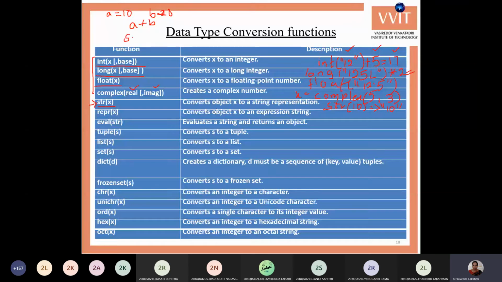Then I can use the string function: str of a plus str of b, which converts a into a string and b into a string, and then concatenates both. You'll get the value 1020 as a concatenated string. Sometimes we require this. We need to convert a number into a string and concatenate them, or do some other operations. For that we require this.